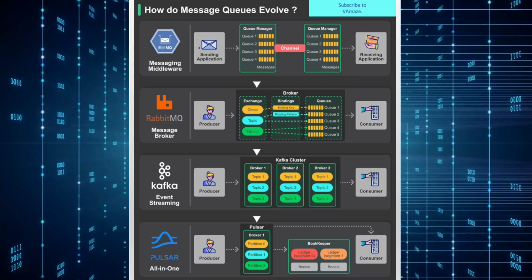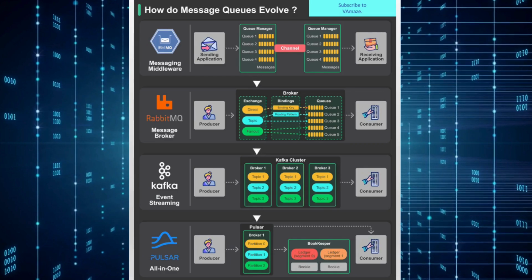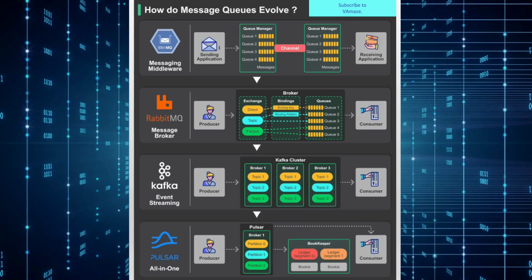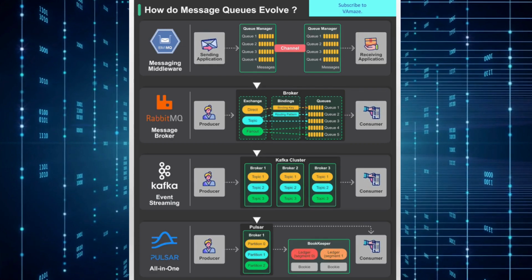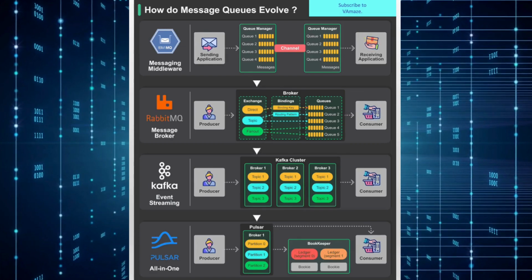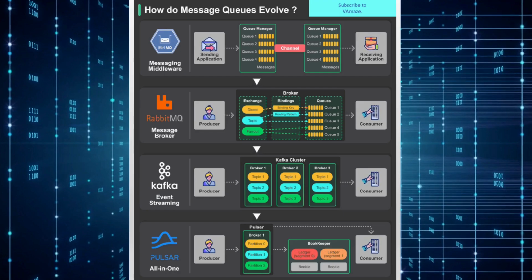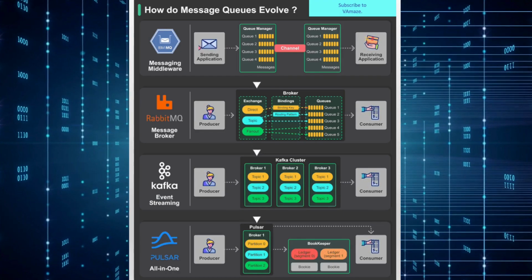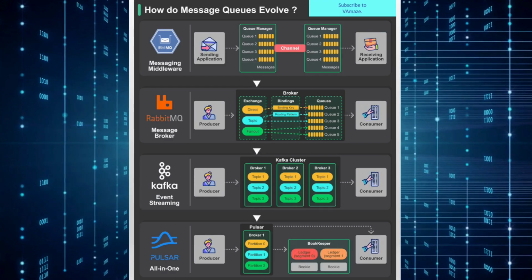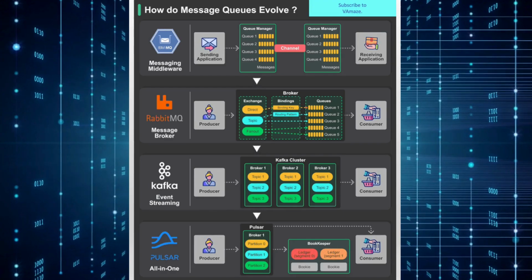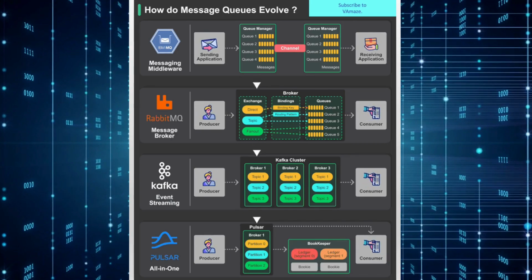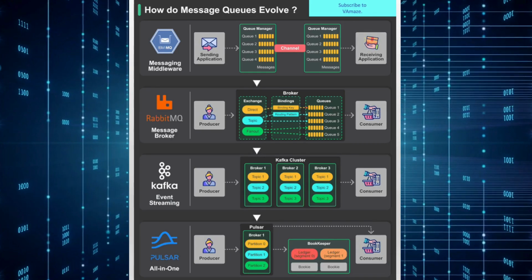Modern systems can now process events in real time while maintaining complete event history, scale horizontally across distributed infrastructure, implement complex event-driven architectures, provide better fault tolerance and disaster recovery, and support both traditional messaging and modern streaming use cases. Looking forward, the evolution of message queues reflects the broader transformation of software architecture toward distributed, event-driven systems. Each generation has built upon the previous, addressing limitations while introducing new capabilities.